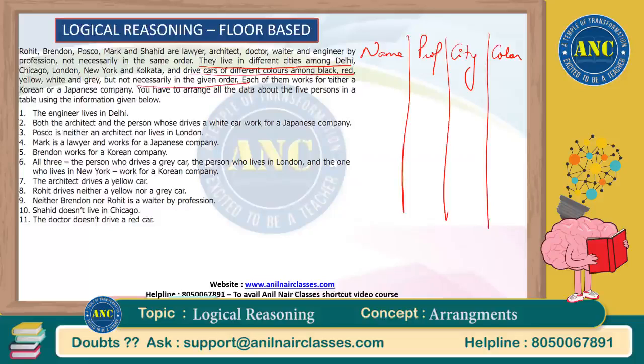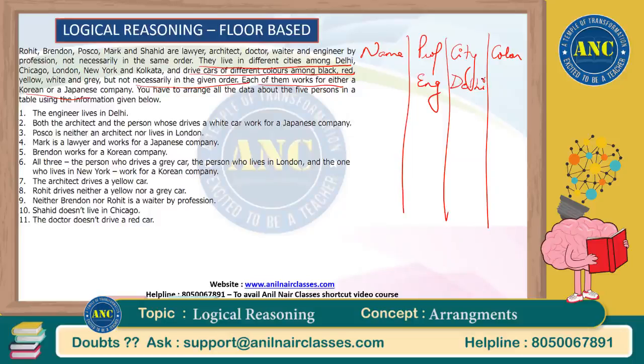Okay. Drive cars of different colors, but not necessarily in a given order. Each of them works for different companies. Okay, there are only 2 companies. One is a Korean company and another is a Japanese company. Okay, so we'll write it in brackets along with the name only. The engineer lives in Delhi. If the profession is an engineer, he would be living in Delhi.